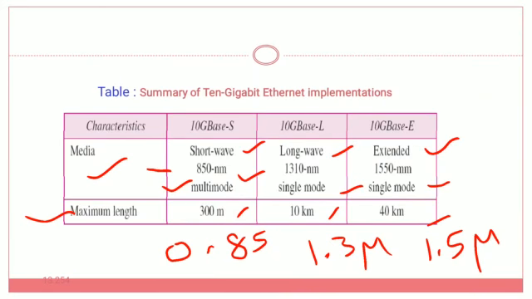The implementation, meaning the coding, is similar to gigabit Ethernet. So what are the techniques used to encode the data? In gigabit Ethernet, the same technologies are used in 10 gigabit Ethernet also.